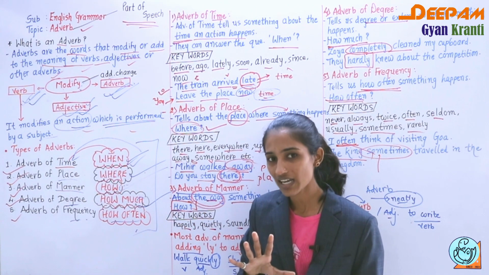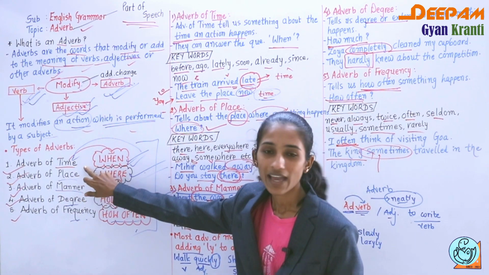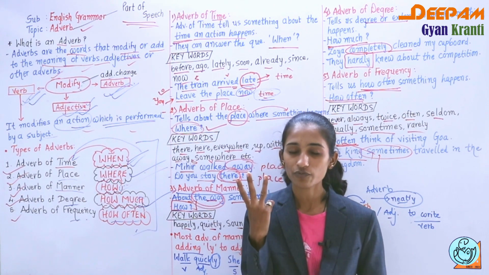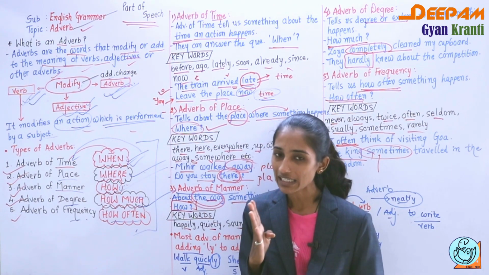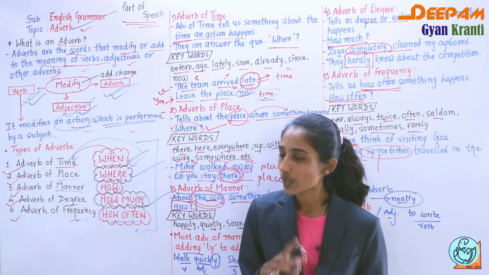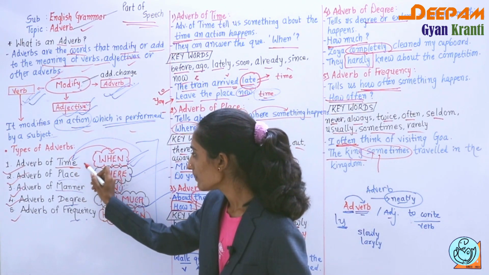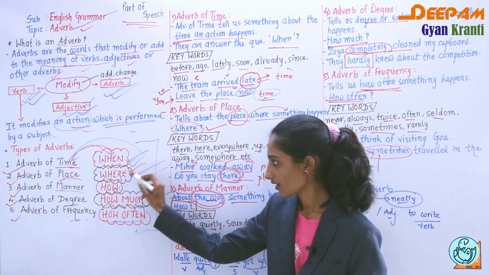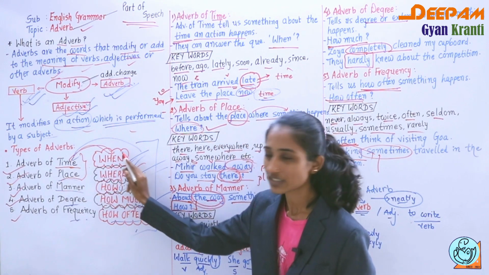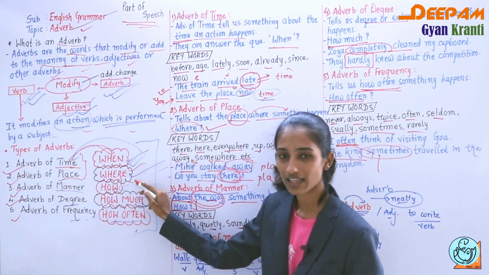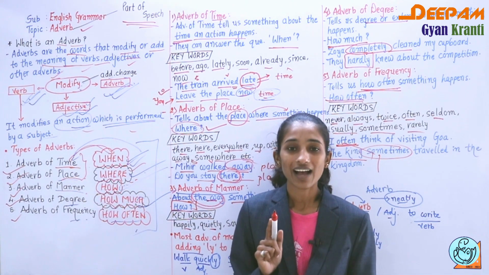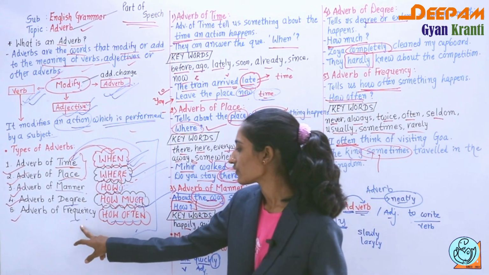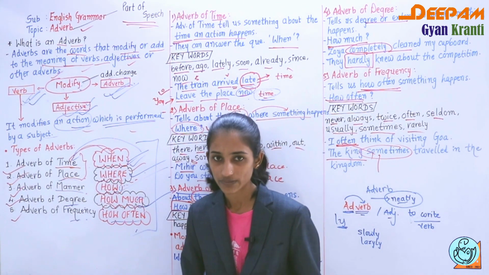Mainly there are 5 kinds of adverbs: adverb of time, adverb of place, adverb of manner, adverb of degree, and adverb of frequency. For adverb of time, remember when. Place, where. You are aware of this. Time, when. Place, where. Manner, how. If degree is there, how much, and if frequency is there, how often.